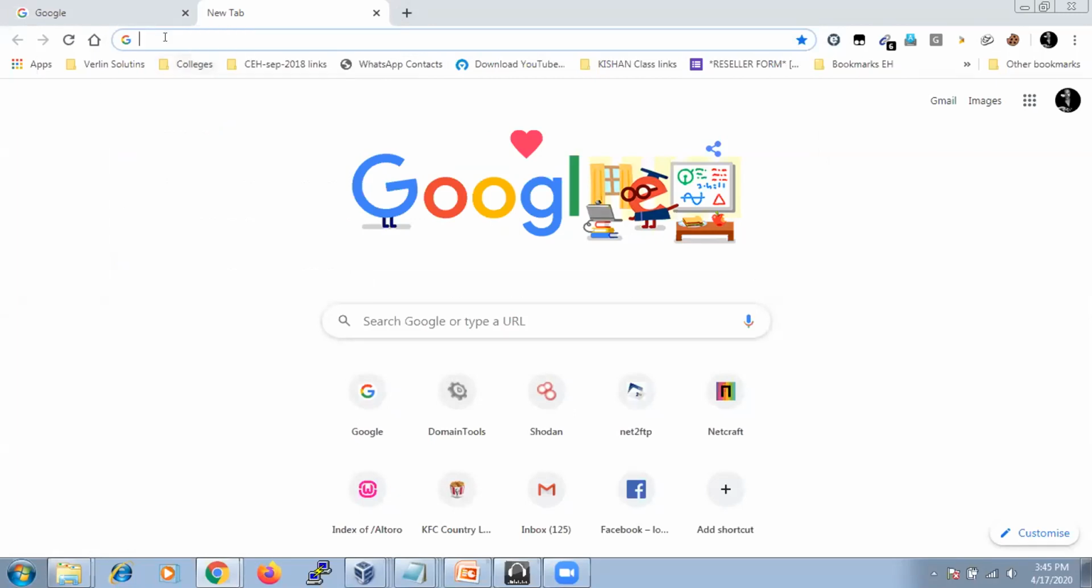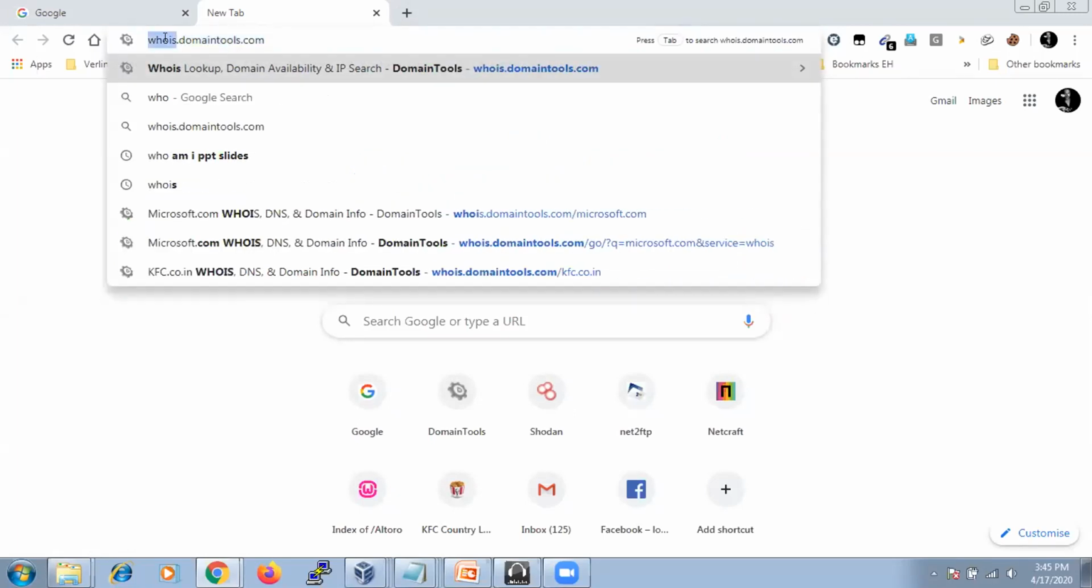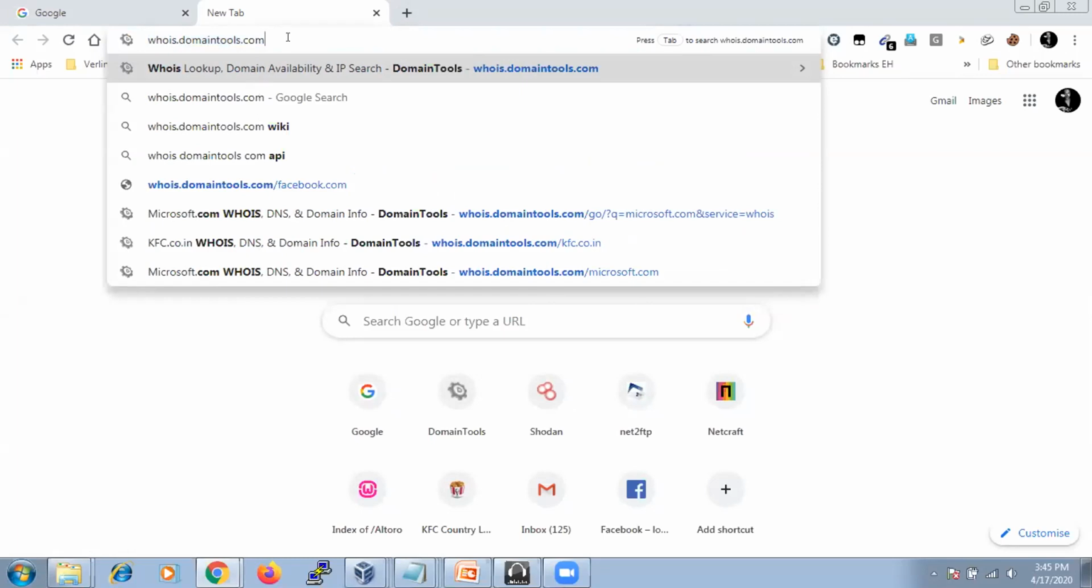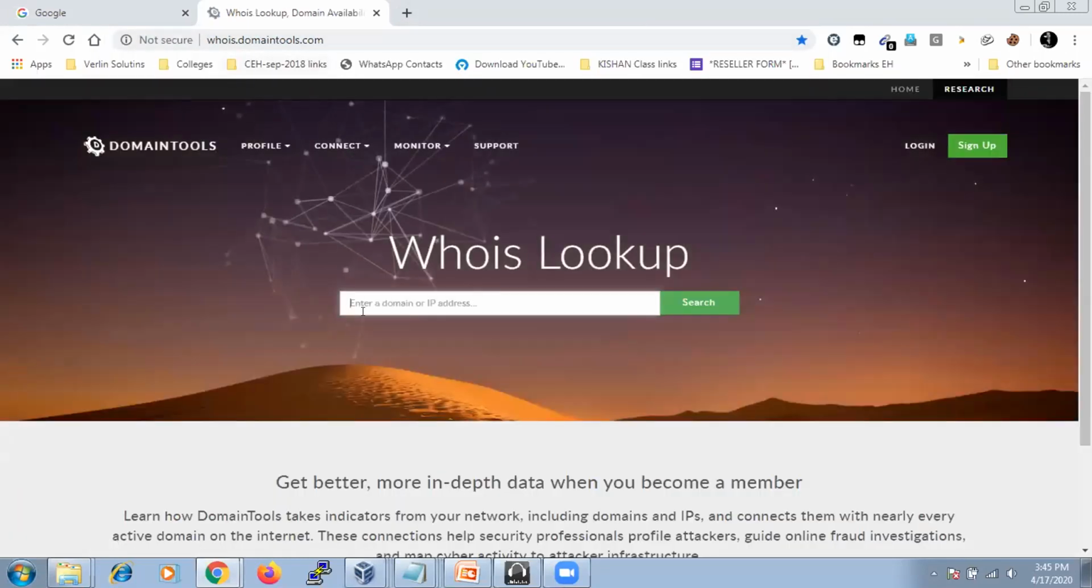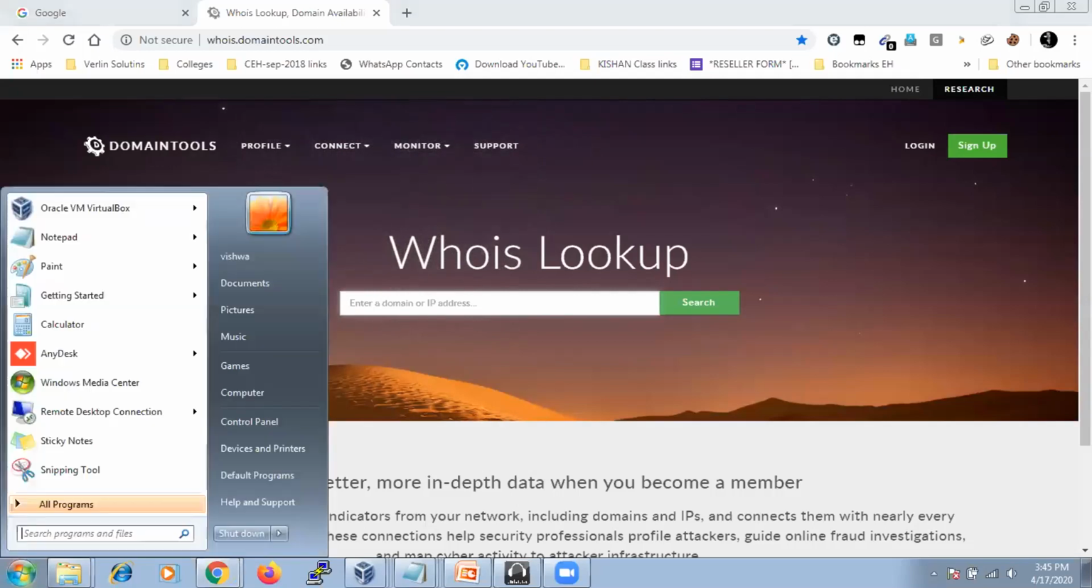So here, I'm going to use a website called whois.domaintools.com. This is the website we are going to use to gather information about a particular website, or any IP address. First you need to know a particular website's IP address. How to know a website's IP address?